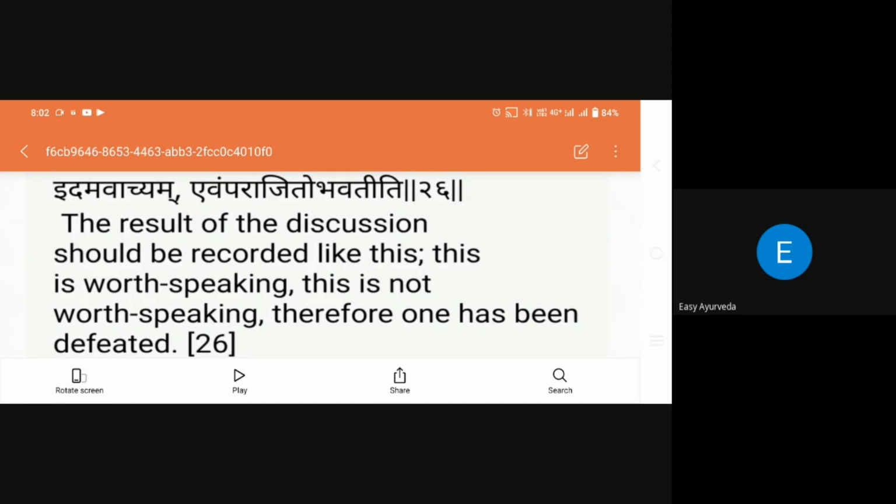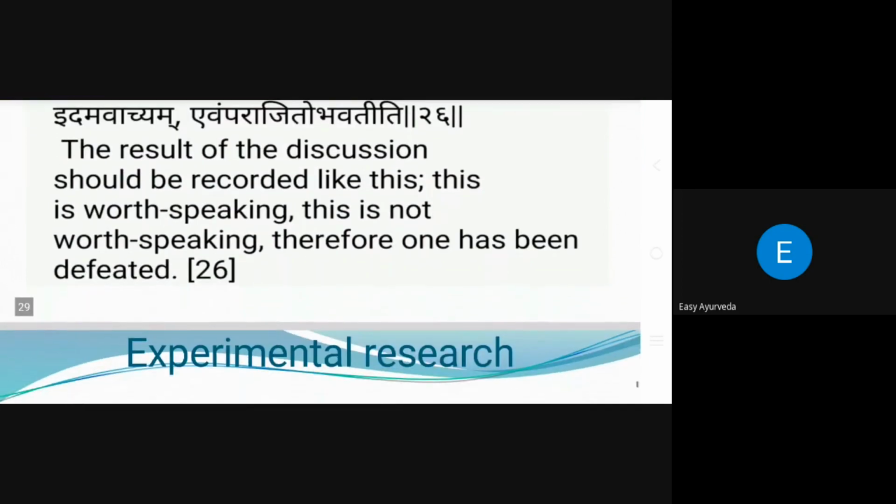And in conclusion, we conduct seminars and national conferences. The same method and procedures are all explained in the Charaka Samhita itself. That is the specialty of Acharya Charaka's way of writing.